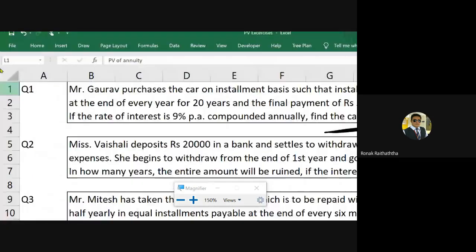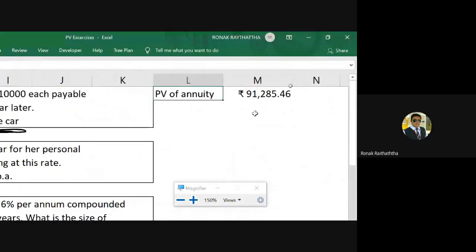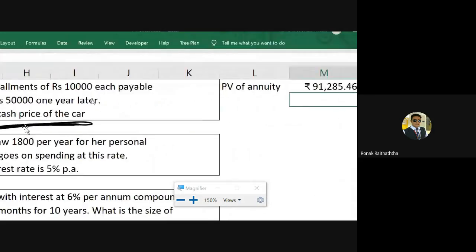10,000 each payable at the end of every year. Yes, so it's an ordinary annuity only. But sir, there is one more amount to be paid by Mr. Gaurav at the end of the 21st year, that is 50,000. What should we do about it? Can someone tell me?